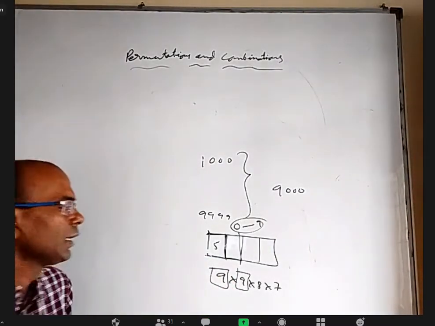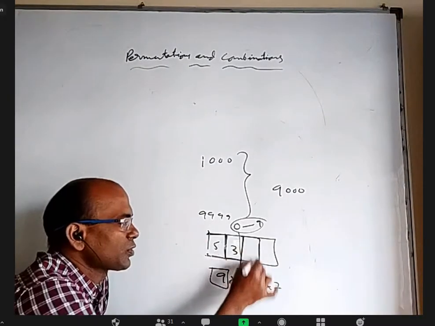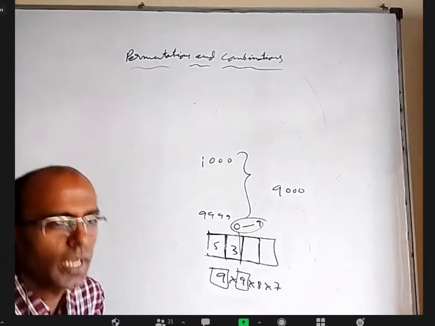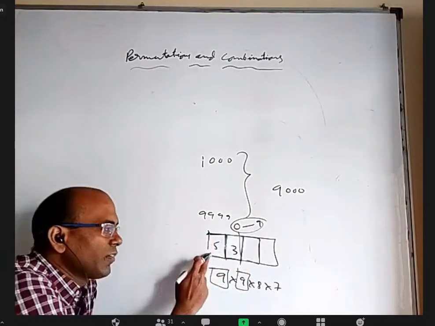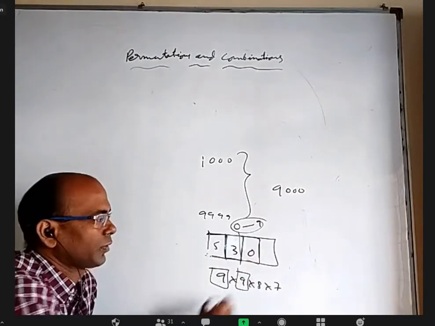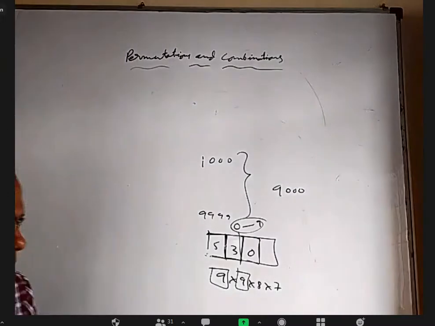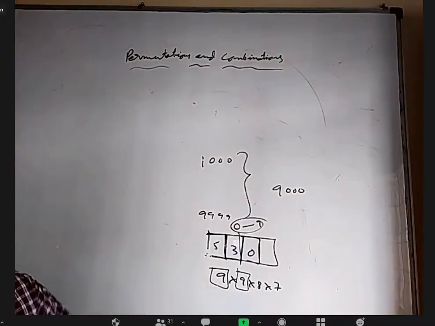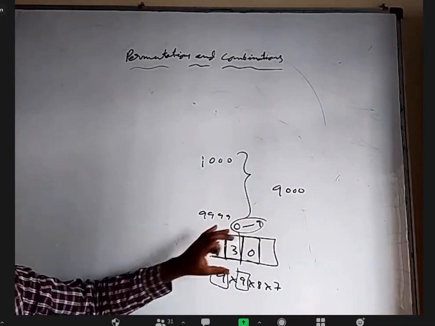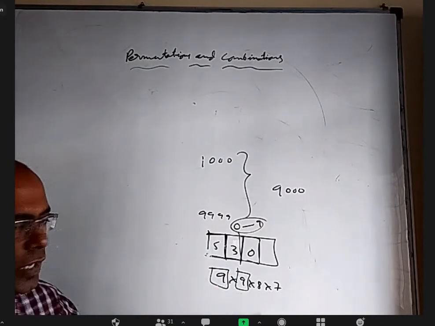Let us say I wrote 3 here. Now for filling this, how many choices? 8, because among 0 to 9, 5 I cannot write and 3 I cannot write, any other 8 I can write. Let us say I wrote 0. Now for filling this, 7. You just have to carefully see that 9 came twice. So among 4-digit natural numbers where repetition is not allowed, there are 9 into 9 into 8 into 7 ways.